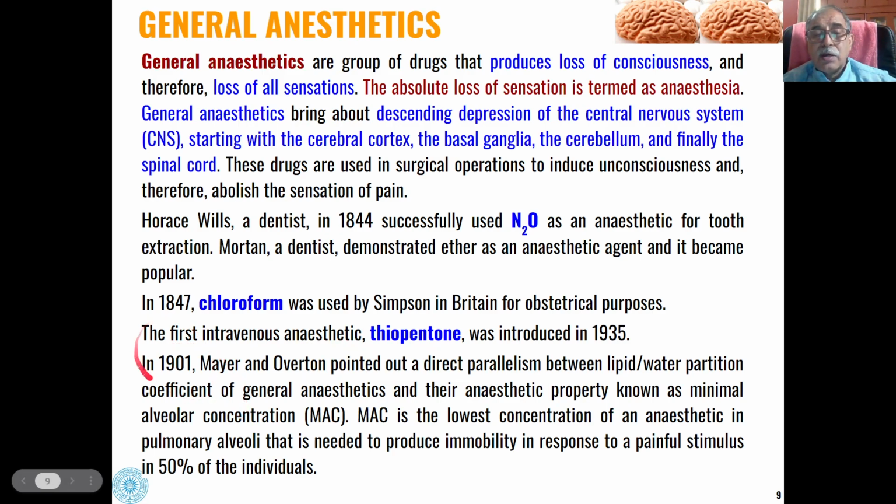In 1901, Meyer and Overton described the lipid-water partition coefficient of general anesthetics. The anesthetic property is known as minimum alveolar concentration, the lowest concentration of an anesthetic which prevents response to a painful stimulus in 50% of individuals.